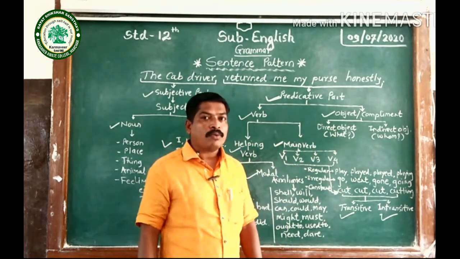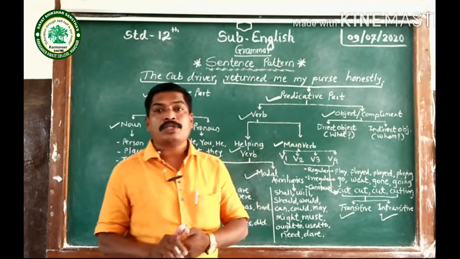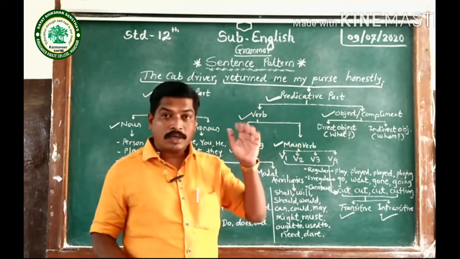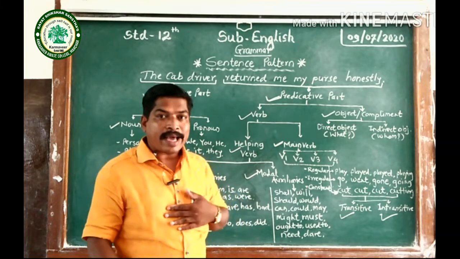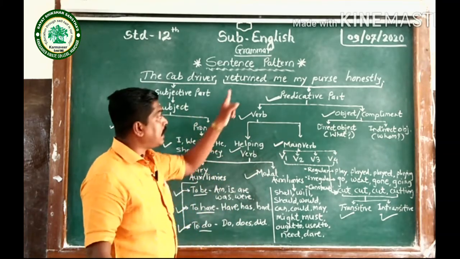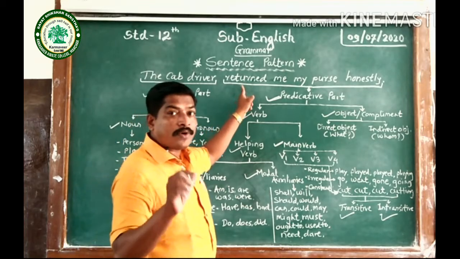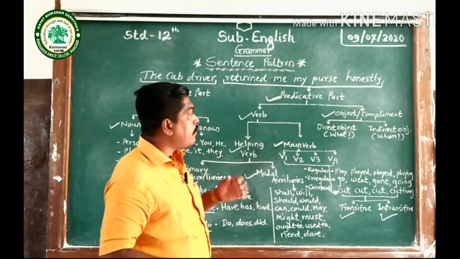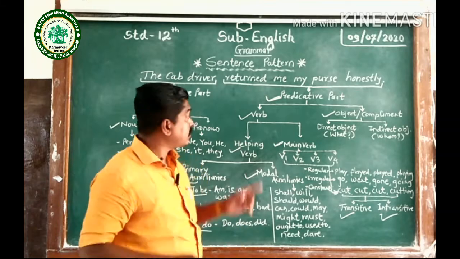So we get the direct object after asking the question to the main verb or the verb of the sentence. For example, in this sentence, if I ask the question with the WH word what, I will get the direct object. Let's ask the question.